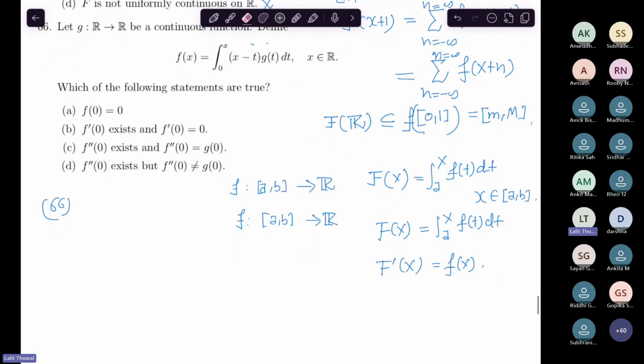Now let's do the differences. So f(0) is very clear to see: the integral of (0 minus t) g(t) comes out to be 0, right?